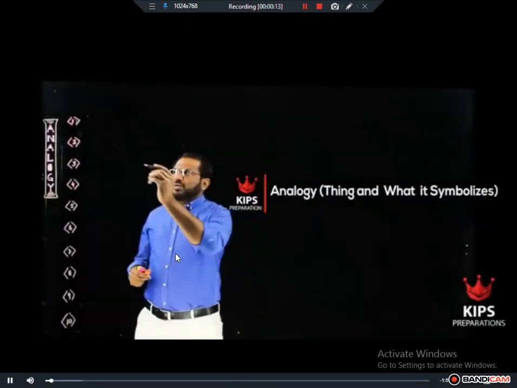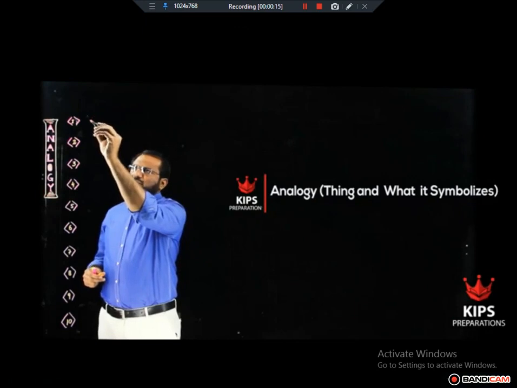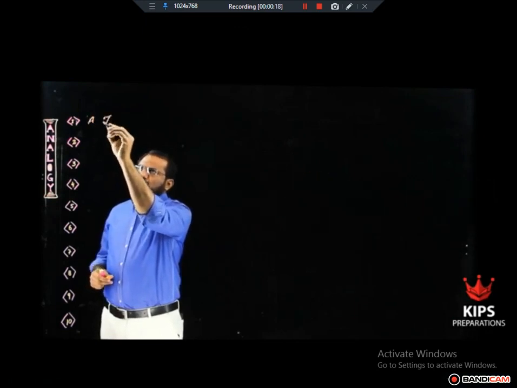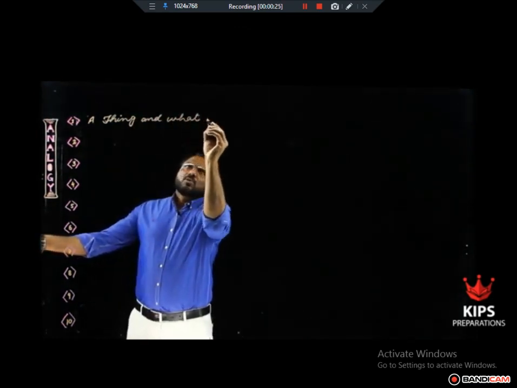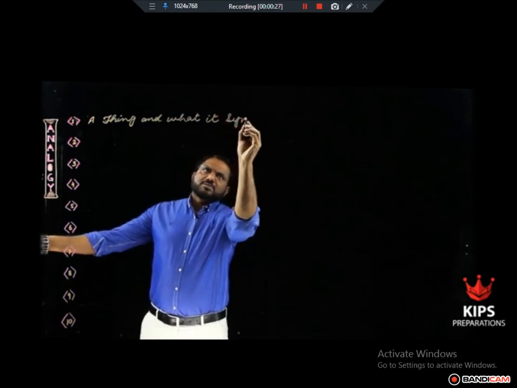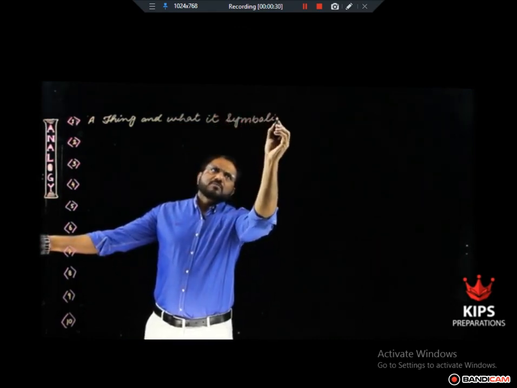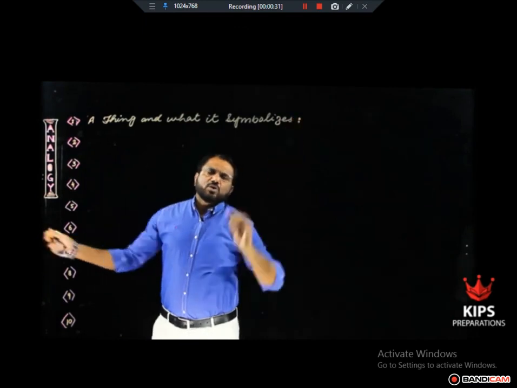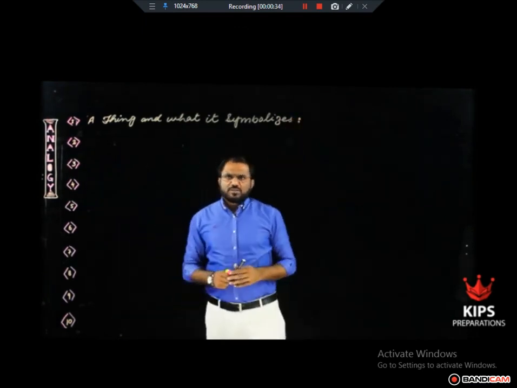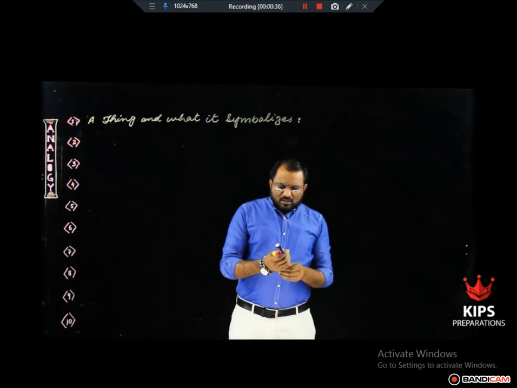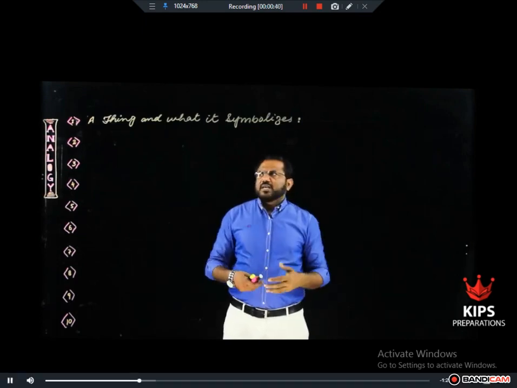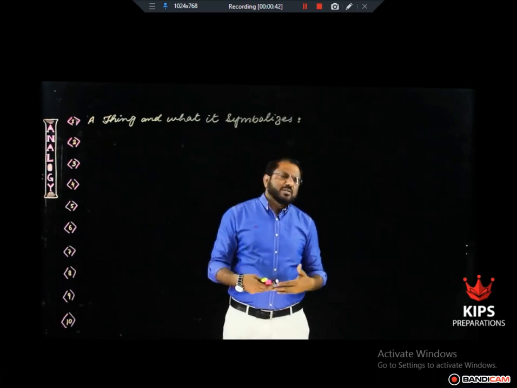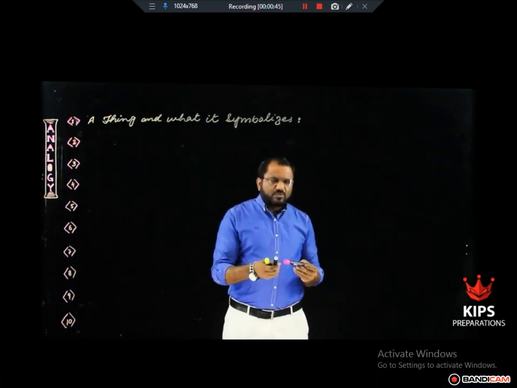First relationship is a thing and what it symbolizes. In this kind of analogy pair of words, the capitalized word is given, pair of words is given, in which one word will be a symbol of the other word. For example,